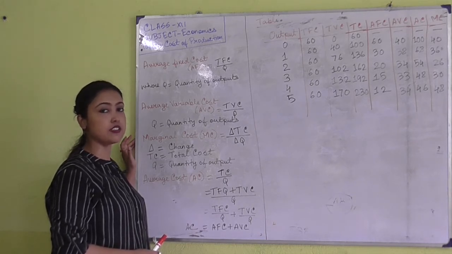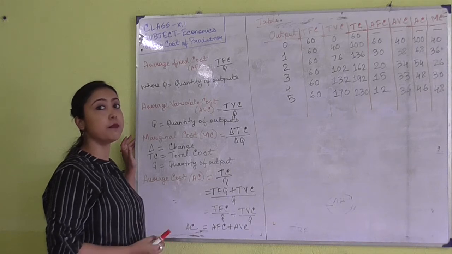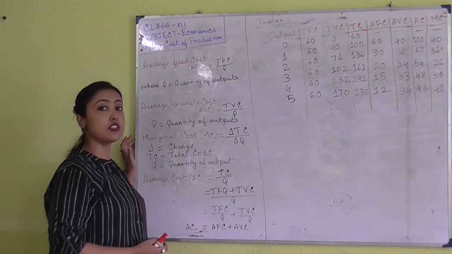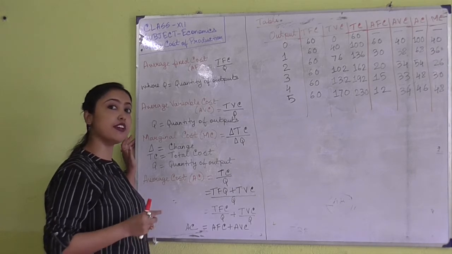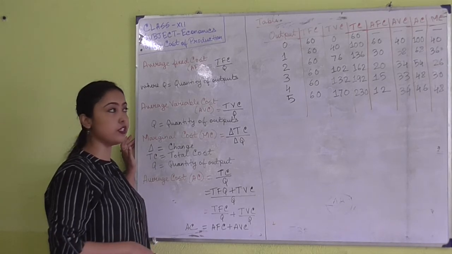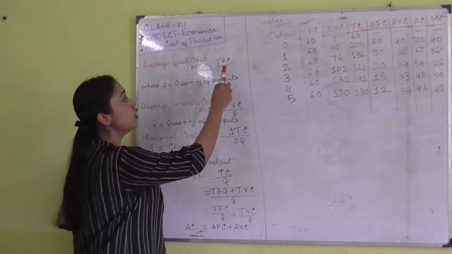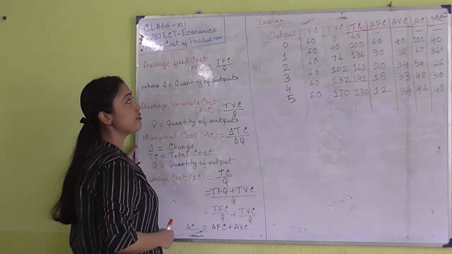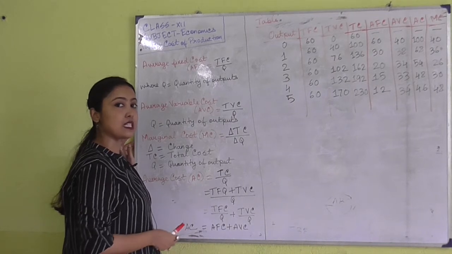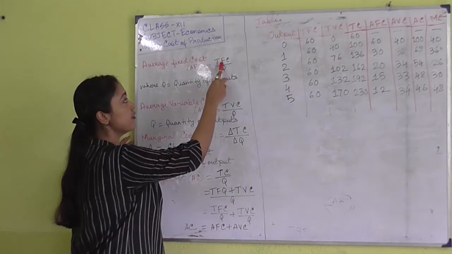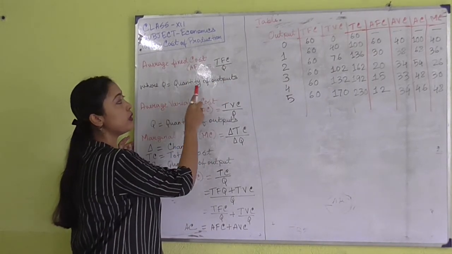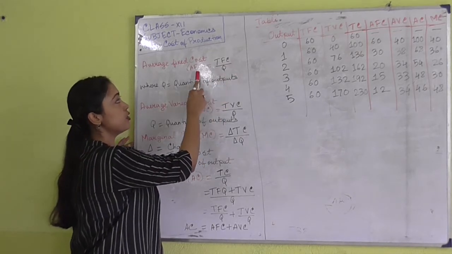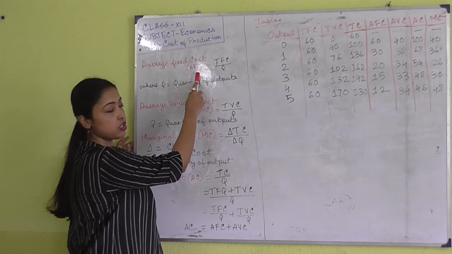And what are the fixed factors? The fixed factors mainly refer to the plant and machineries. Now the average fixed cost is the per unit cost of all the fixed factors of production. What is the per unit cost? Per unit cost refers to the total fixed cost, that is TFC, divided by Q. TFC is the total fixed cost, which I have already explained in your last class. Q refers to the quantity of output being produced. So TFC by Q is referred to as AFC, the average fixed cost.